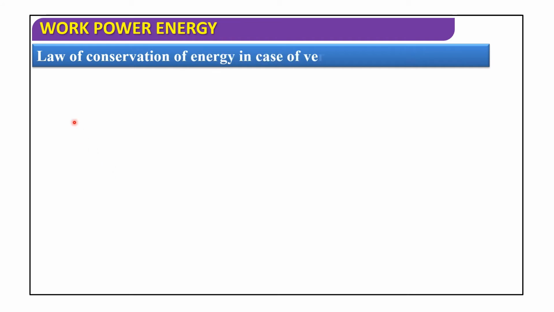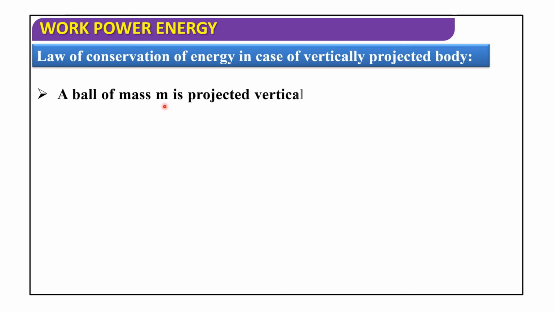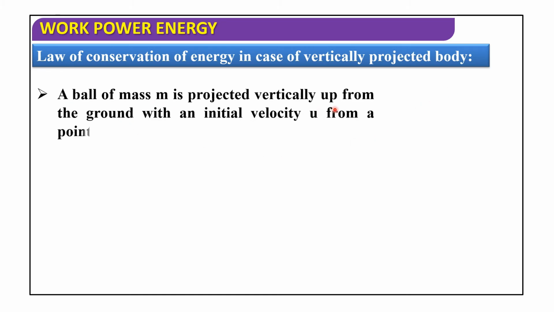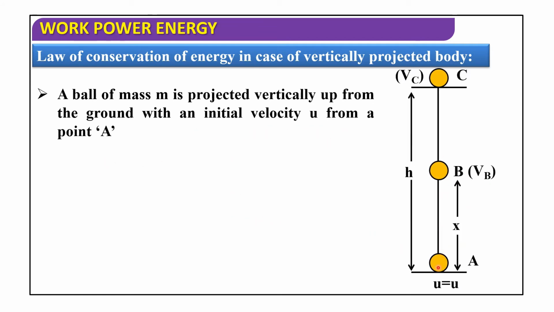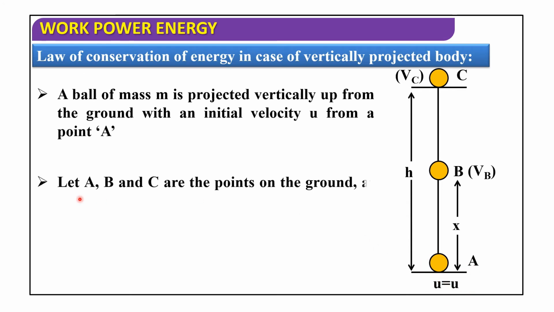Now I will discuss the law of conservation of energy in the case of a vertically projected body. A ball of mass m is projected vertically up from the ground with an initial velocity u from a point A. So this is the picture. Let A, B and C be the points at heights 0, x and h respectively.